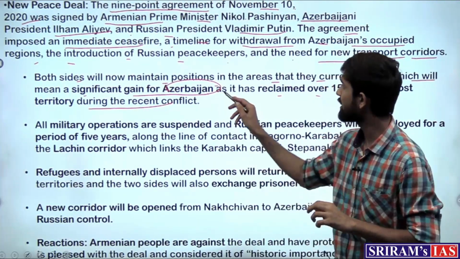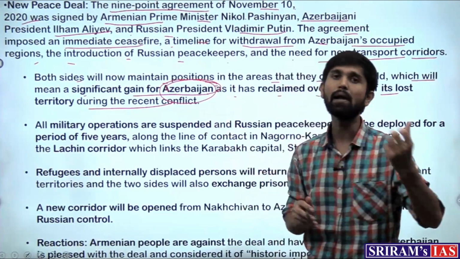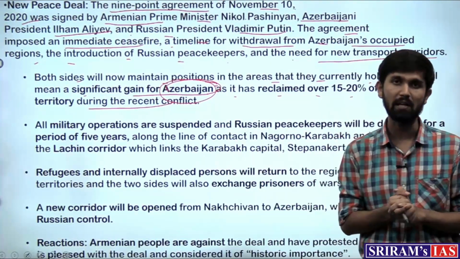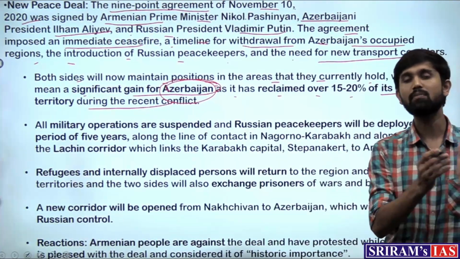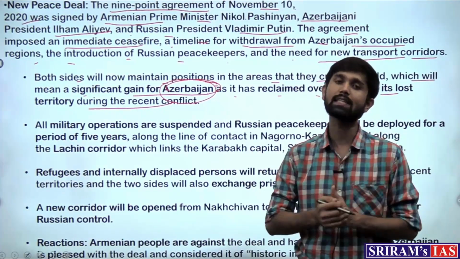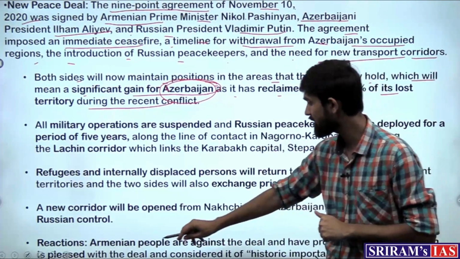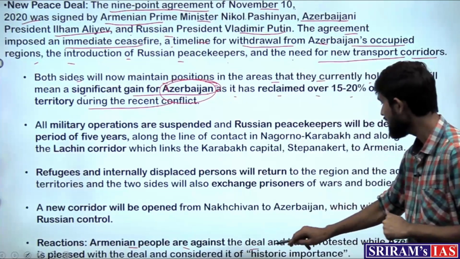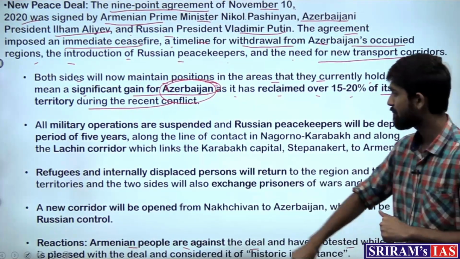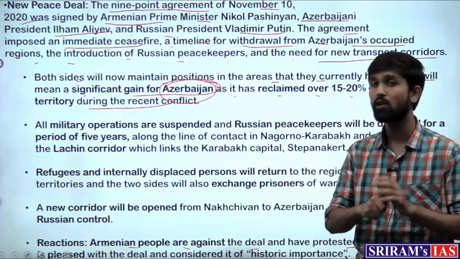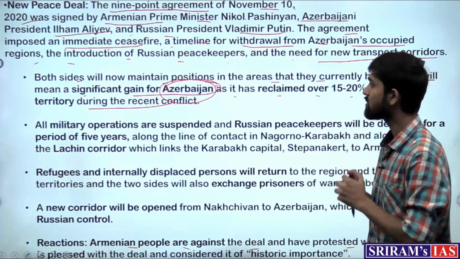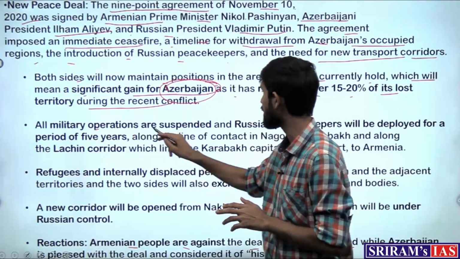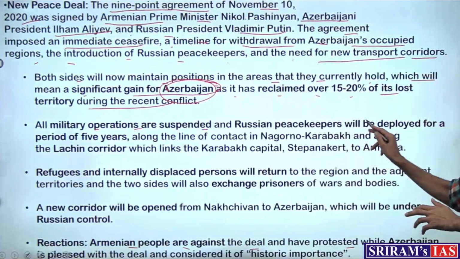That is where it came that Azerbaijan came to benefit from this deal more and not Armenia. That is why in today's time Armenia is not ready to accept this deal. As we see, Armenian people are against the deal and have protested, while Azerbaijan is pleased with the deal and considered it of historic importance.